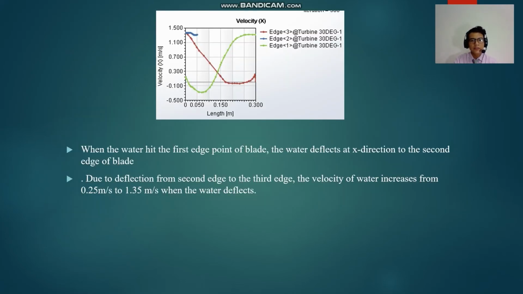Okay, for the graph of the velocity in the x direction, due to the deflection from the second edge to the third edge, the velocity of water increased from 0.25 meters per second to 1.35 meters per second when the water deflects.